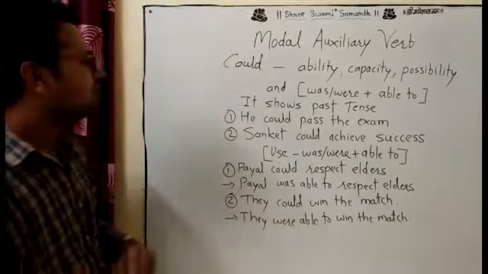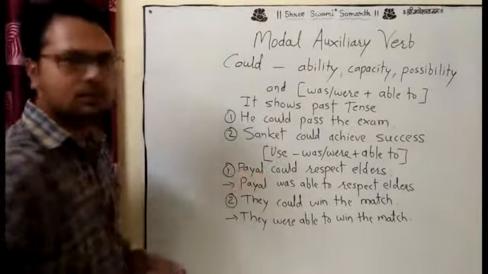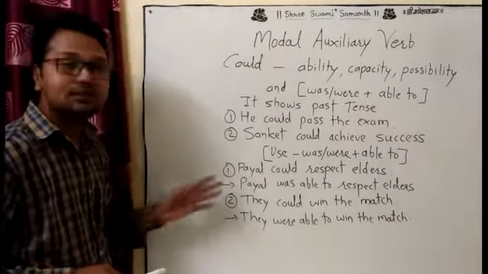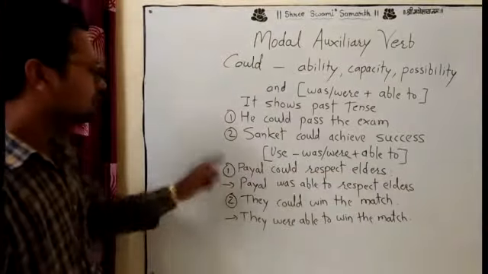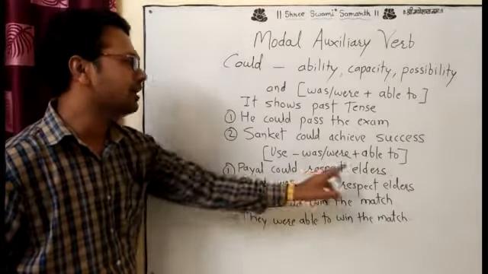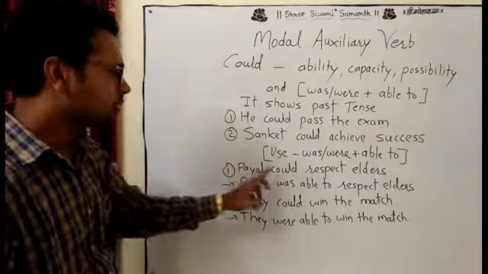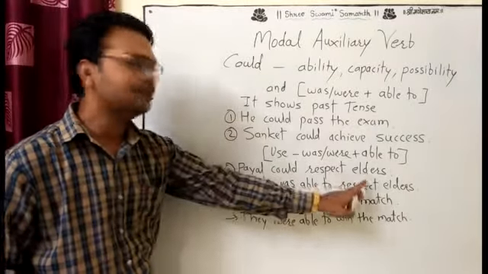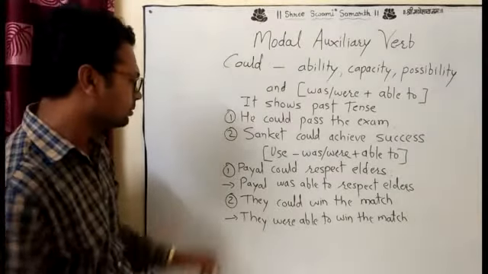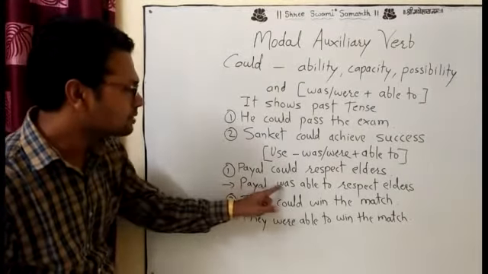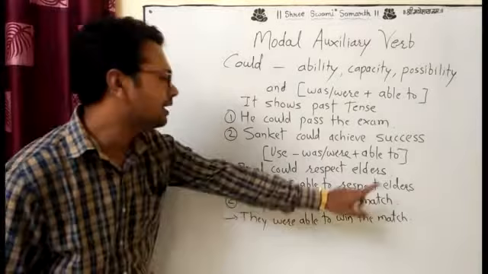Okay. Let's see how to use was, were plus able to. Now we see the examples related to was, were plus able to. First example: Payal could respect elders. This is the example, and we have to use able to in that sentence. Payal was able to respect elders.